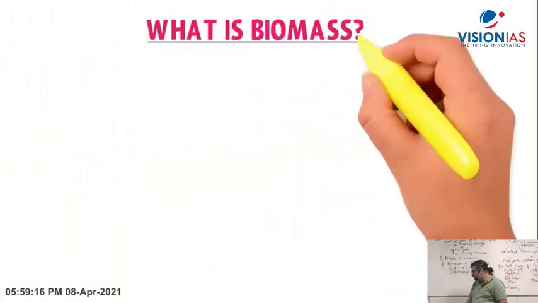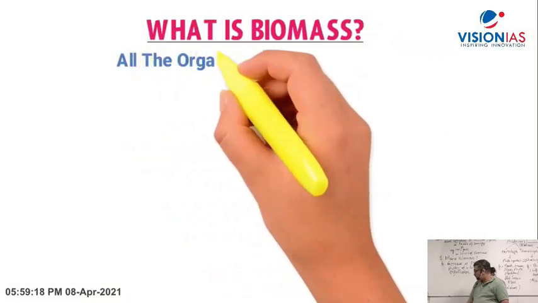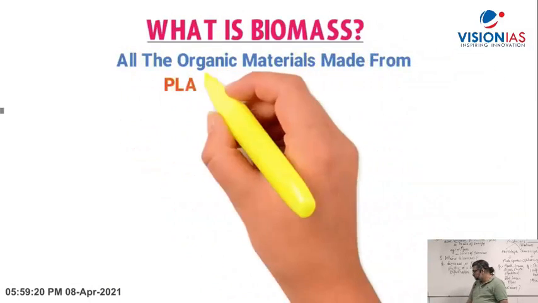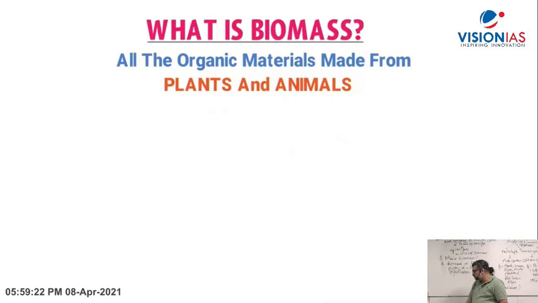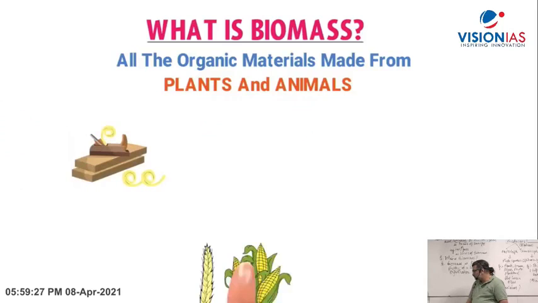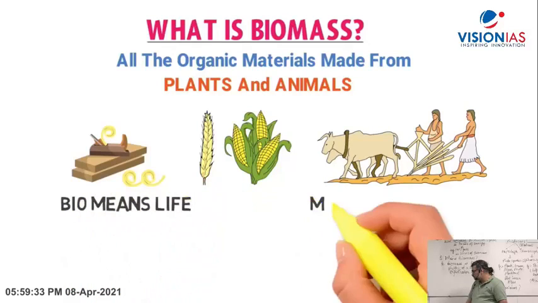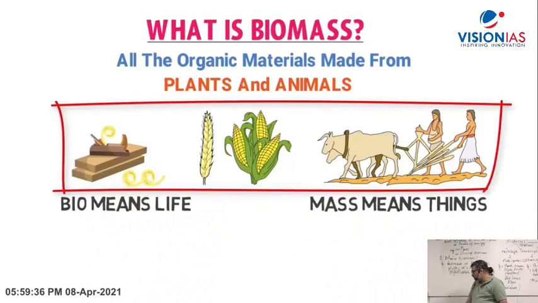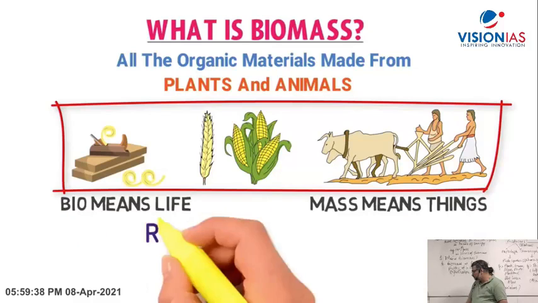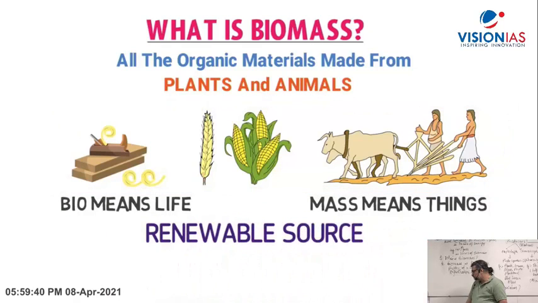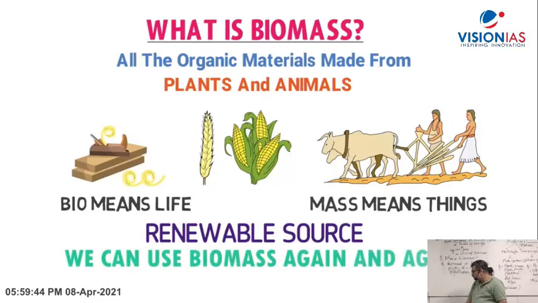Now what is biomass? Well, all the organic materials made from plants and animals are known as biomass. Examples of biomass are wood, crops, animal manure, some garbage, etc. The word bio means life, and mass means all these things are materials. Biomass is a renewable source of energy. It means we can use biomass again and again in order to generate energy.